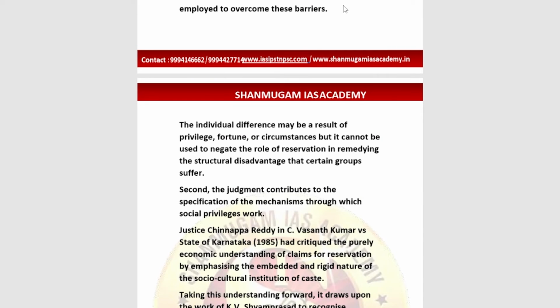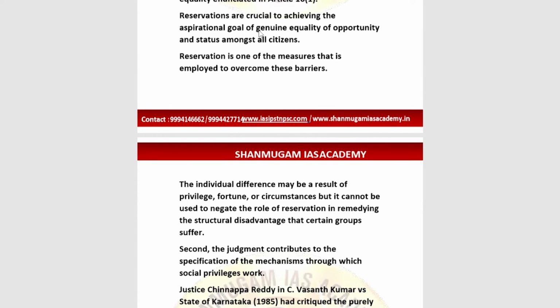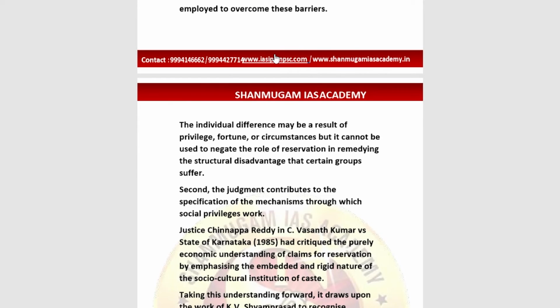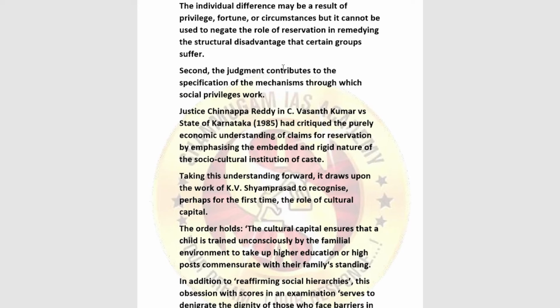Reservation is one of the measures employed to overcome these barriers. Which are the barriers? The barriers to achieving the aspiring goal of genuine equality of opportunity and status among all the citizens. This is what we need to achieve. To overcome these barriers, these quotas have been employed, and that is why we are discussing it here. Individual difference may be a result of privilege, fortune or circumstances, but it cannot be used to negate the role of reservation.